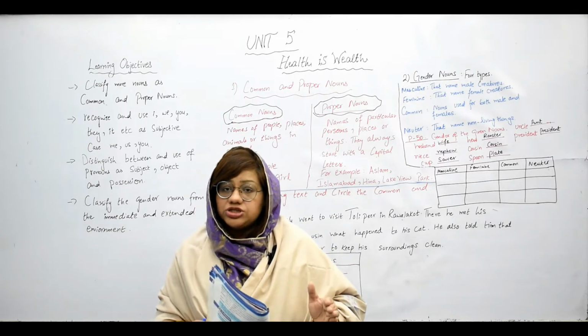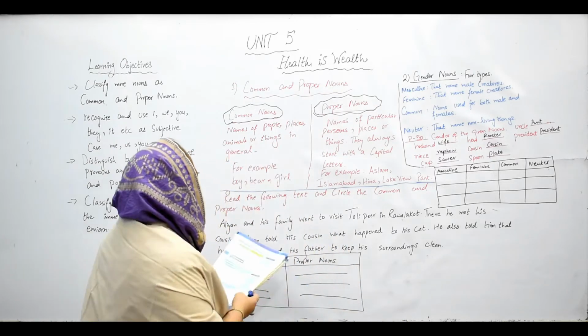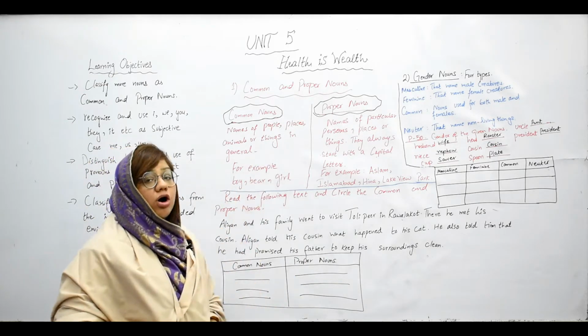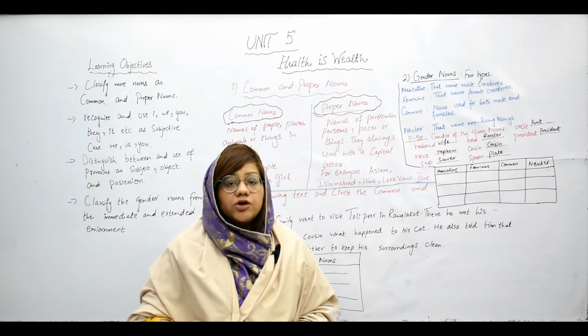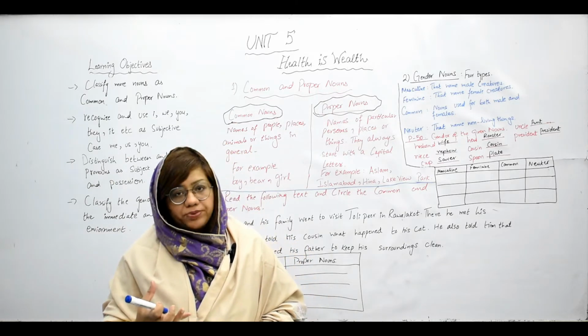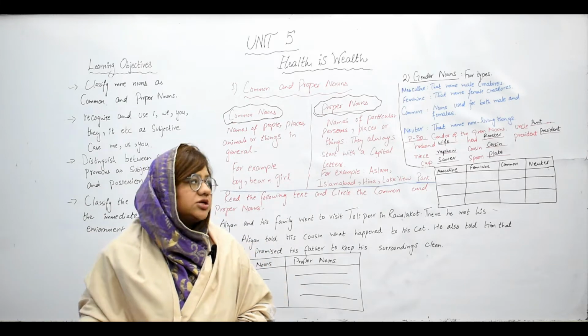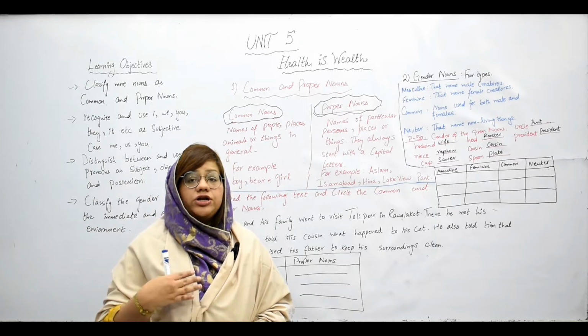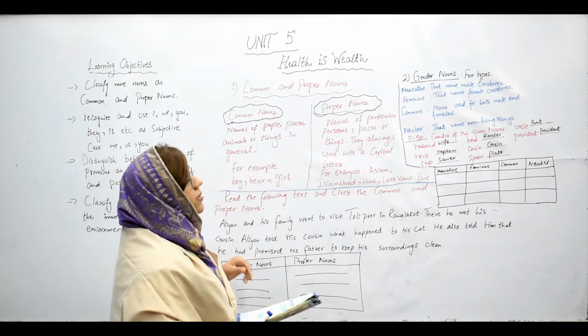You must have knowledge about it. Here, common nouns are names of people, places, and animals or things in general. For example, boy, bear, girl. For denotation, we use common nouns.